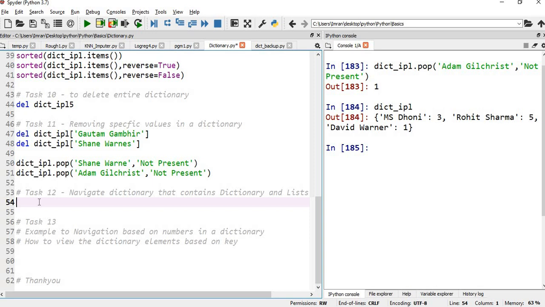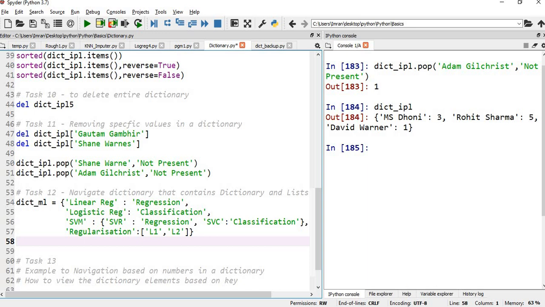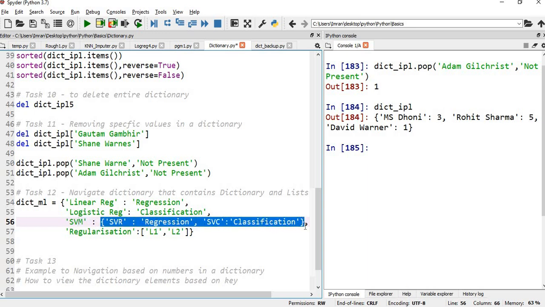Now, navigate a dictionary that contains dictionaries. What I have done here is I have created a dictionary, dict_ml, machine learning. I'll create my keys: linear regression, which is a form of regression in supervised machine learning. Then we have logistic regression, which is a form of classification. We have SVM, and this is the key, and the value is the dictionary itself.